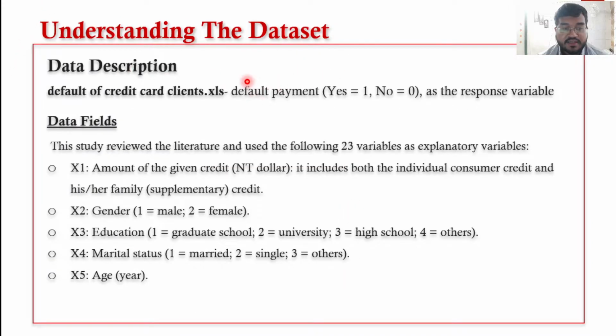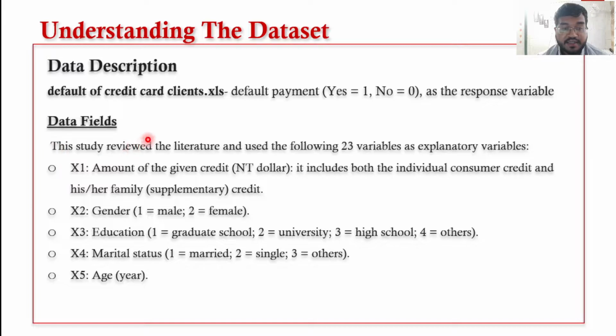So let's understand the data set. The CSV file that we have provided is the default credit card.xls, where default payment is the response variable, which has 1 and 0 as its values, where 1 corresponds to yes and 0 corresponds to no.